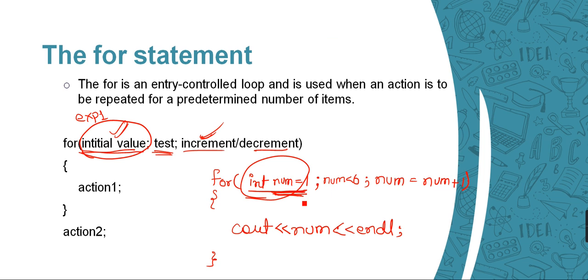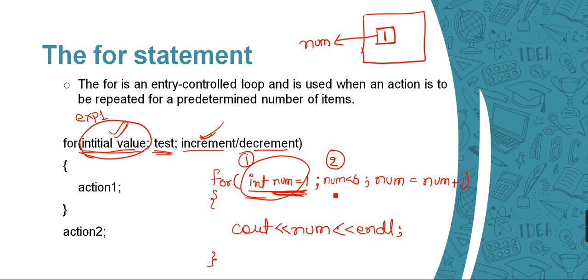So for now, we have taken a variable called num. In our memory, suppose this is our memory, a variable or a location will be created and the name of the location will be num, right? And we have initialized this with 1. So the value 1 will be stored here. This is the first step which is going to run, right? In the second step, we are going to check the condition. So is num less than 6? Yes, it is. So the condition became true, right?